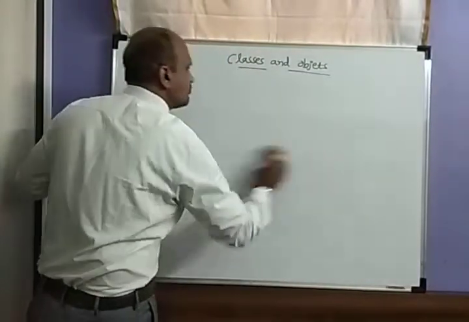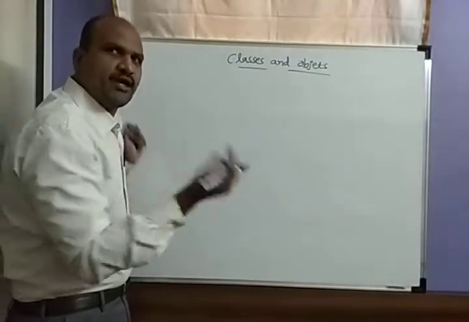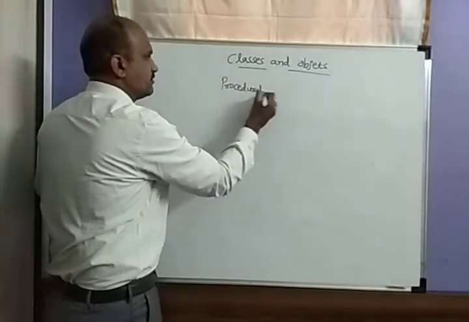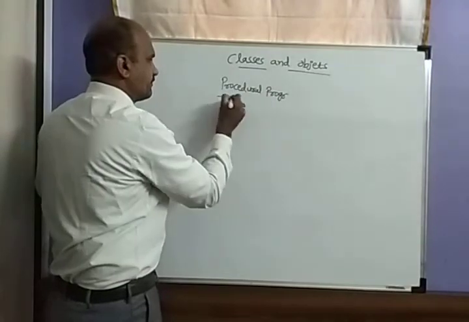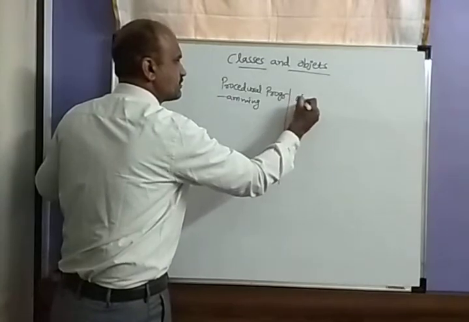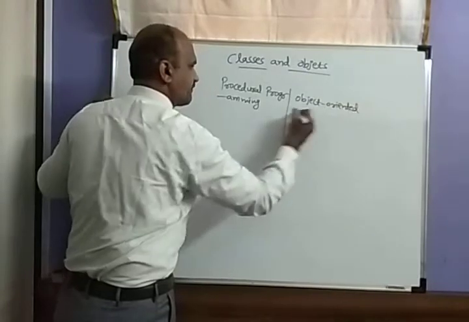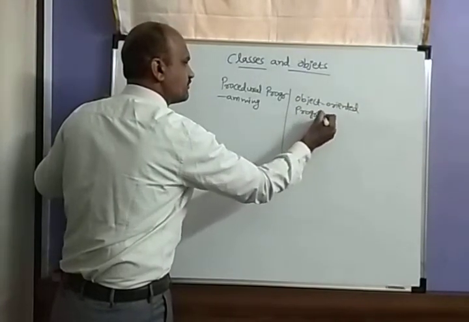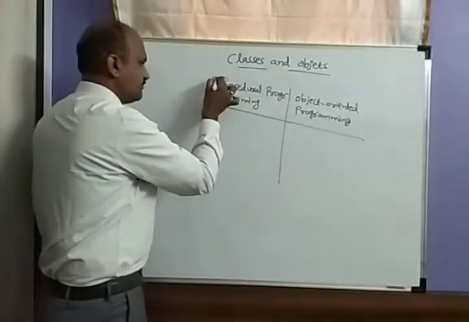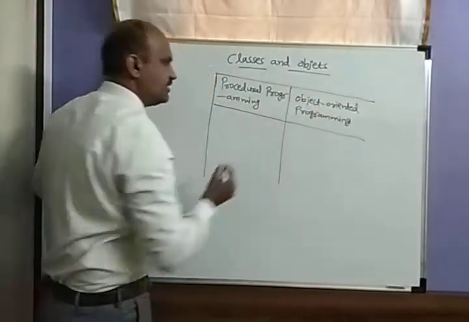So what is the difference between procedural programming and object oriented programming?